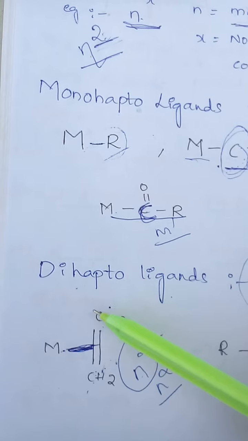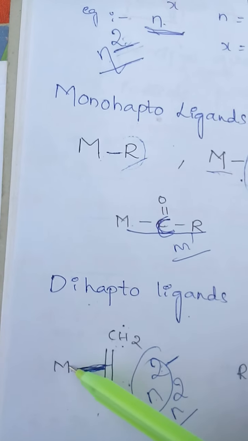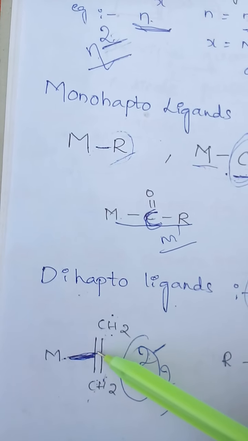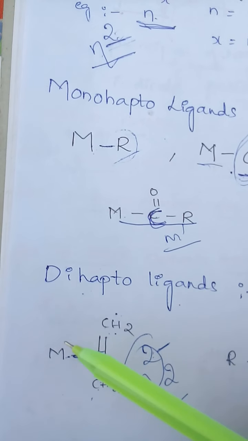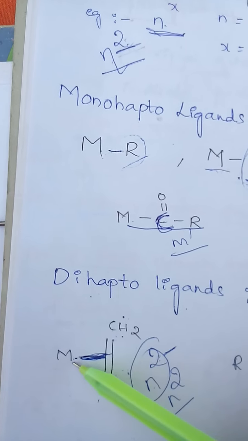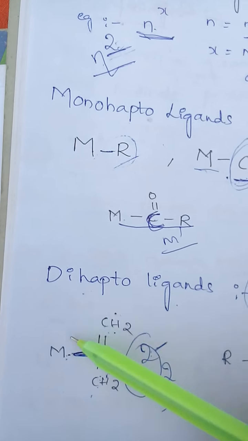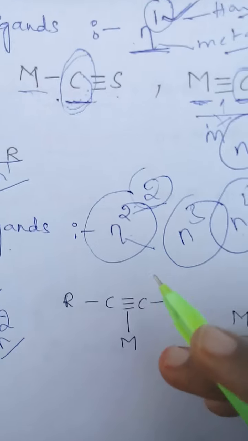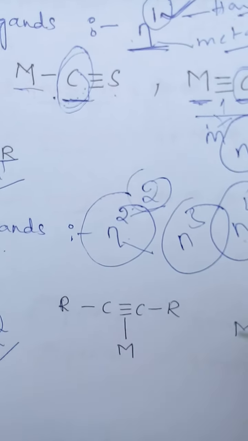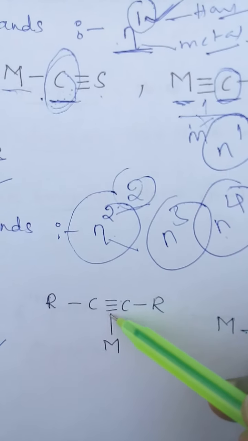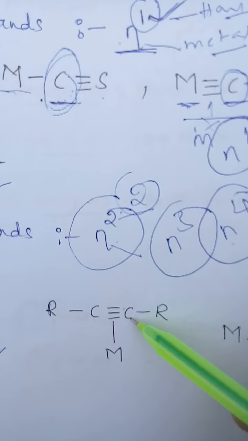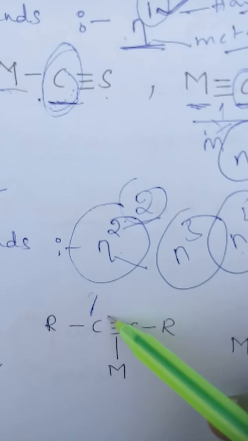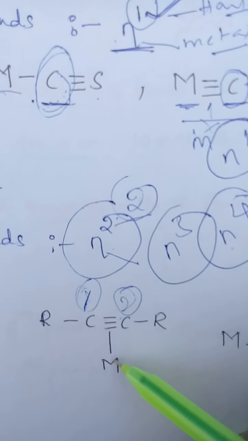Ethylene is a dihapto ligand. Why? Because the metal is attached in the middle of this compound. So we can count these two atoms, 1 and 2, as attached to the metal.